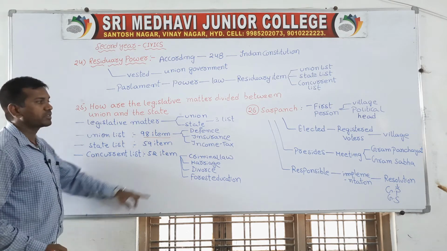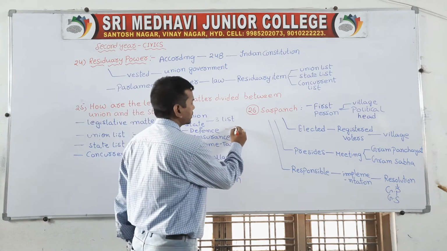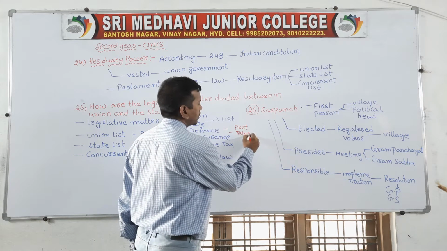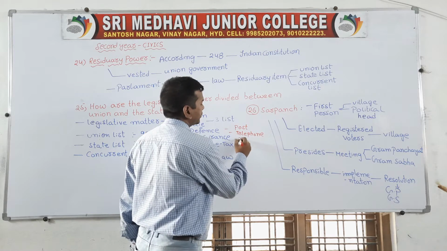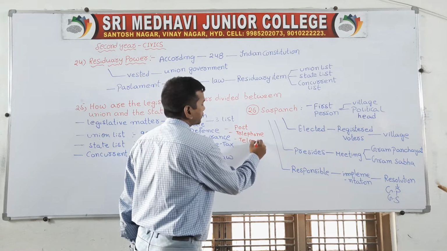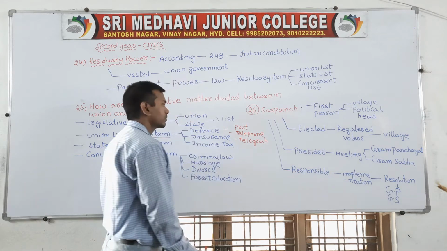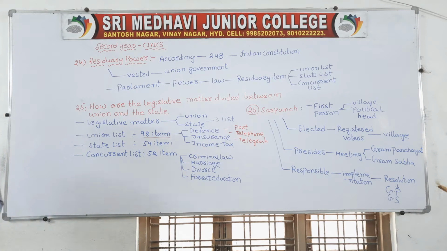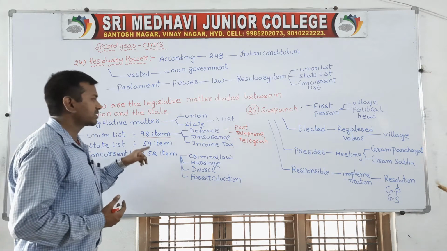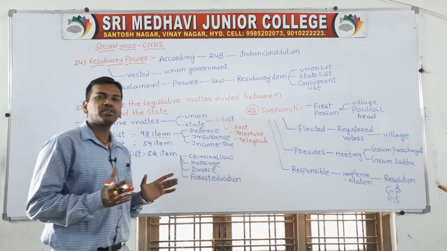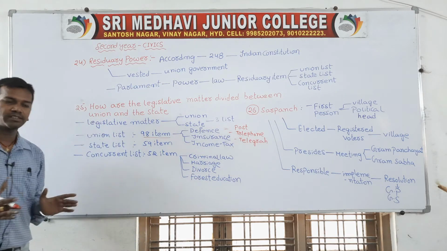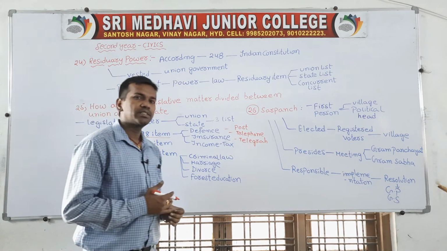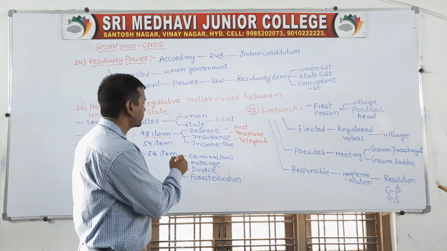Apart from this, we can find posters, post office, telephone, telegraph, railways. In all these sectors the central government has the right to make the law, so that is called the union list. State list is the list in which only the state government has the right to make the law. There are nearly 59 items which are completely under the control of the state list, such as the state government's right to impose land revenue.